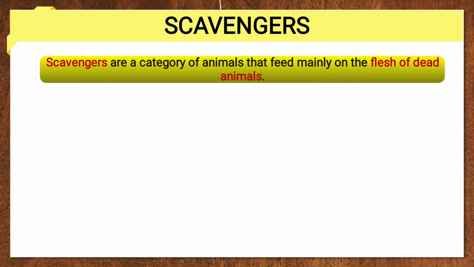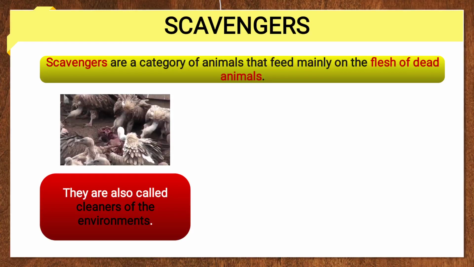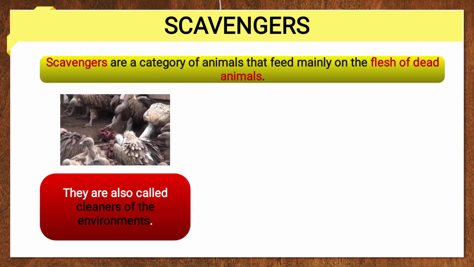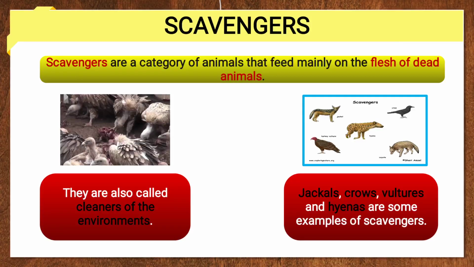Next are the scavengers. Scavengers are the category of animals that feed mainly on flesh of dead animals. They are called cleaners of the environment. You see the vulture eating the flesh of the person. The person is dead, so it is cleaning the environment by eating the flesh. That's why they are given the name cleaner of the environment. Jackal, crow, vulture and hyenas are some examples of scavengers.